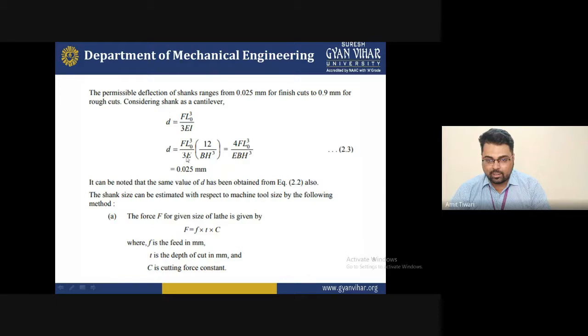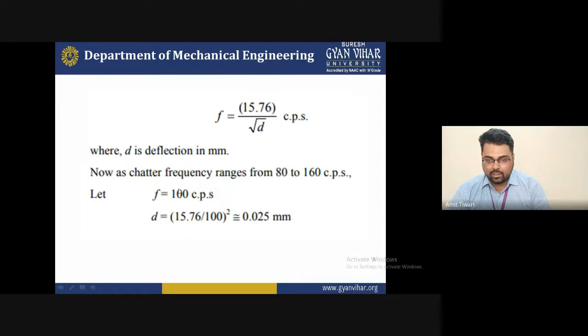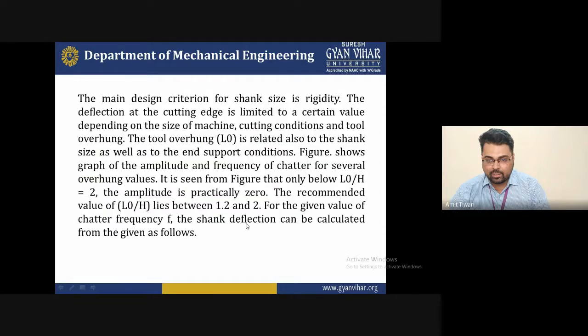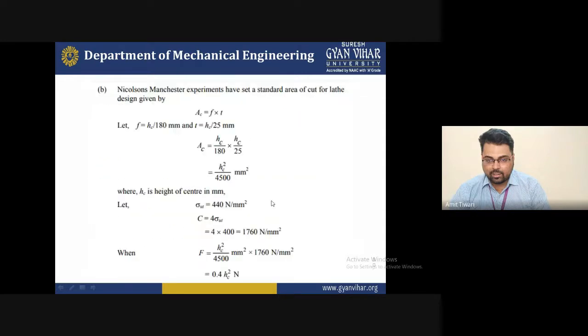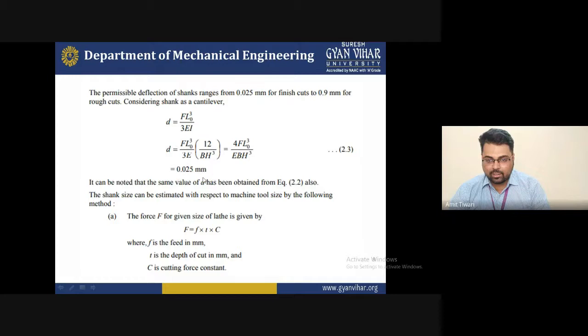You can obtain the same value 0.025 mm, and for the deflection case when you calculate the shank deflection, the same value 0.025 will occur. So the deflection value and the shank cantilever value, both are the same. So at that time the shank size can be estimated with respect to the machine tool by the following method. If both values are the same for the cantilever shank and the deflection of shank, then what will we do?